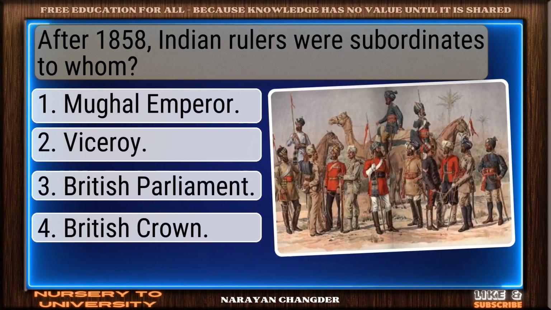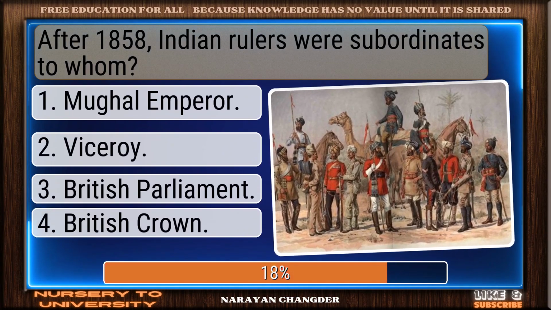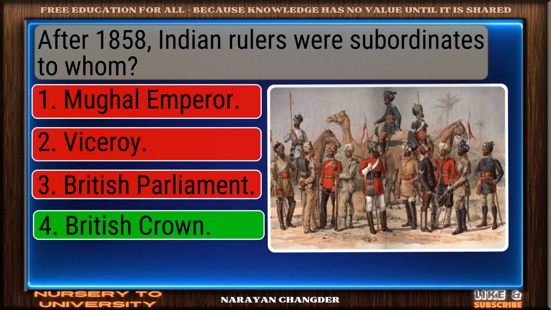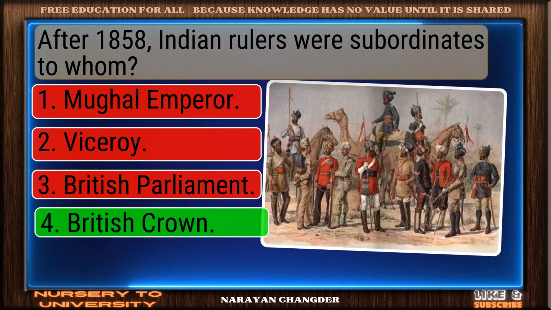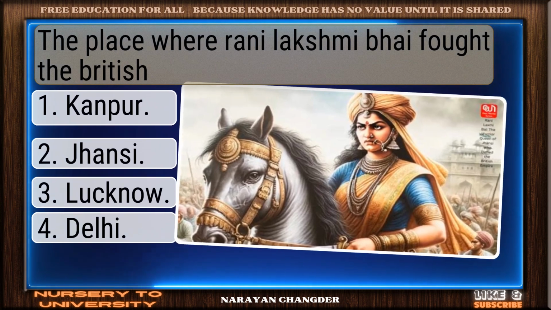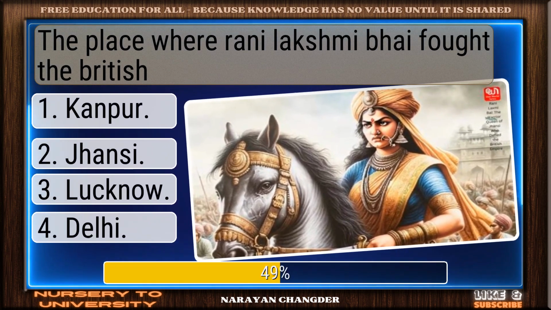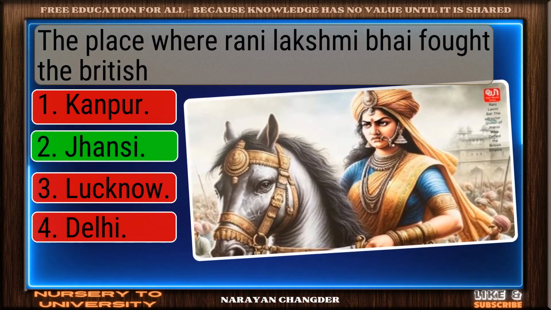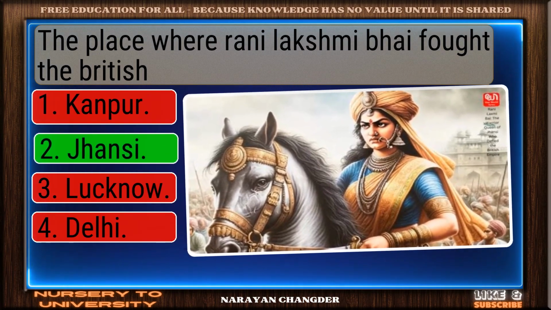Question number 90. After 1858, Indian rulers were subordinates to whom? Well picked. British Crown is the correct answer. Question number 91. The place where Rani Lakshmi Bai fought the British. Nice selection. Jhansi is the correct and valid answer.